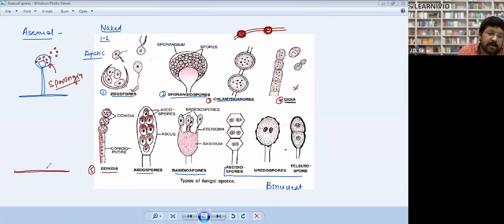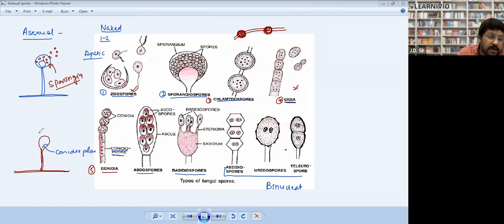So it has hyphae. During asexual reproduction, a vertical branch comes out of the hypha, and after that a ball-like or club-shaped structure is formed. This club-like structure is called the conidiophore. Phore means bearing; the branch which bears conidia is called the conidiophore.